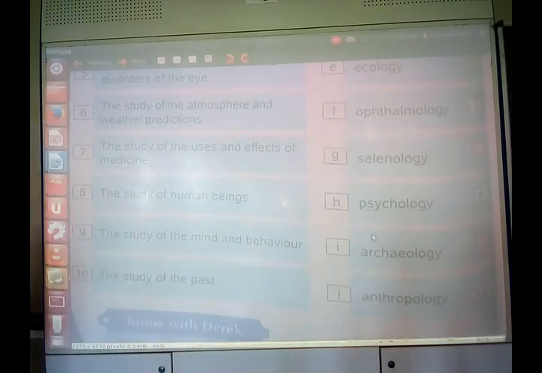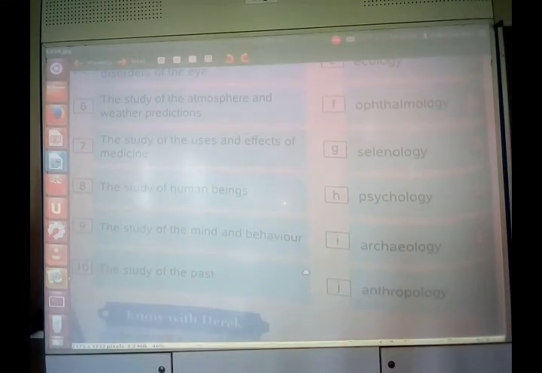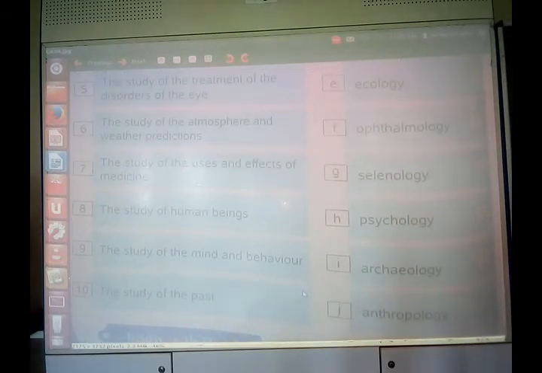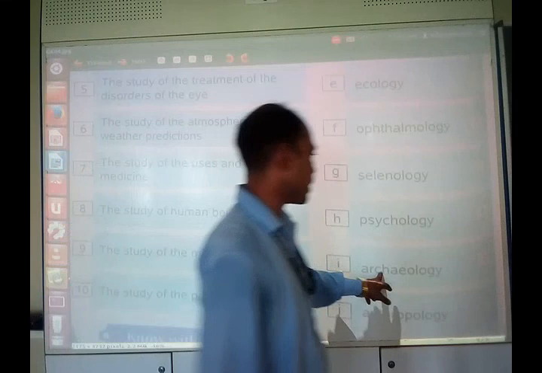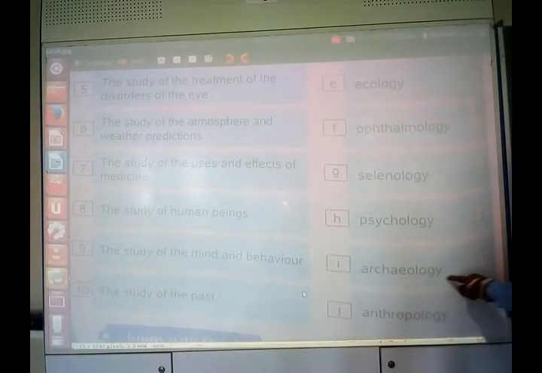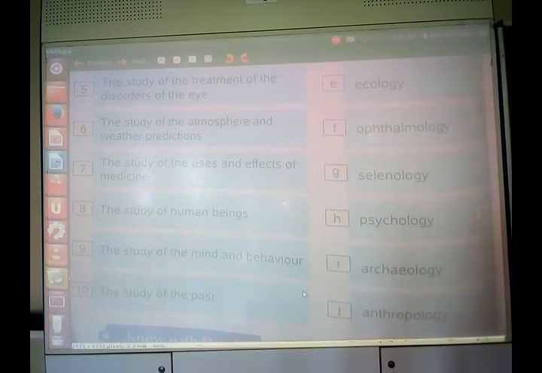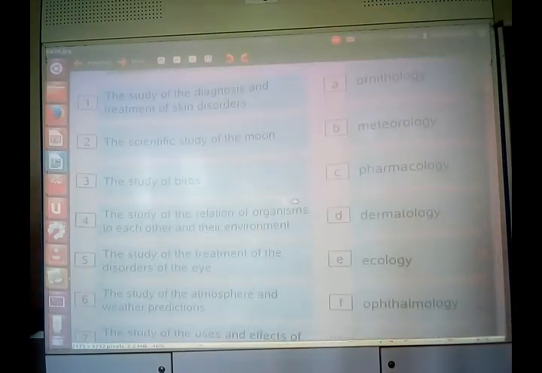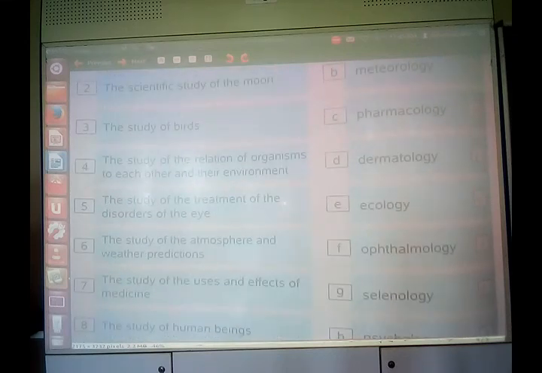And the study of the past, that means the study of our ancient times, is archaeology. Here it is, A-R-C-H-A-E-O-L-O-G-Y, archaeology. So these are the famous terms given to different branches of science. Now moving on to the next.